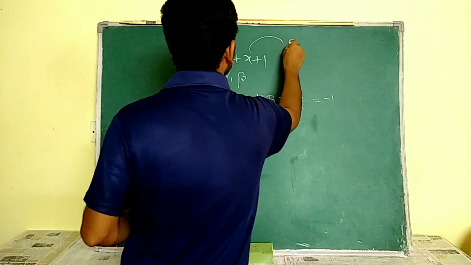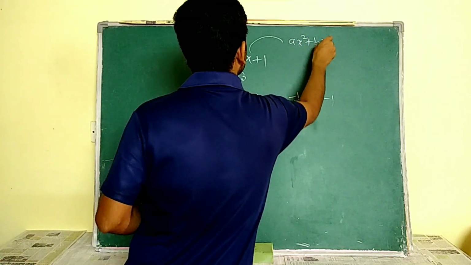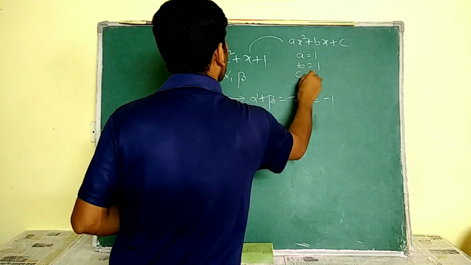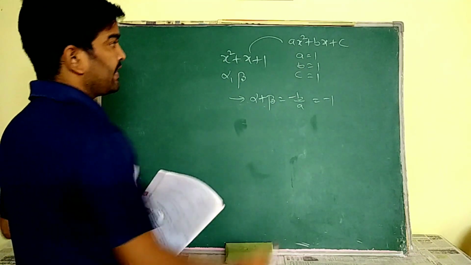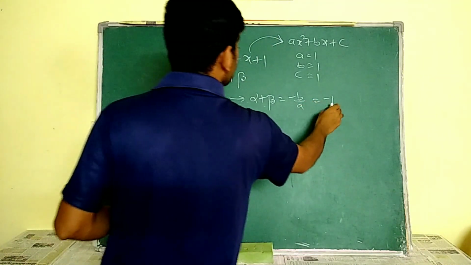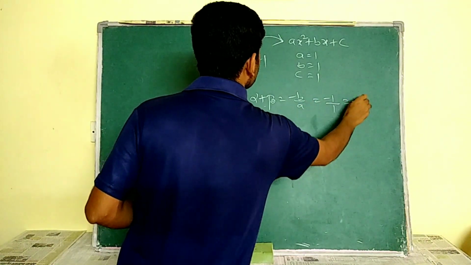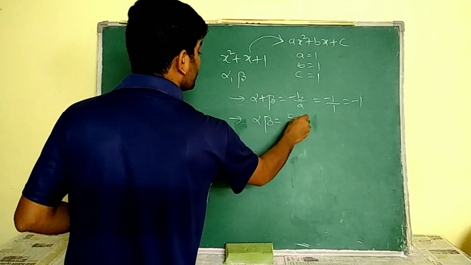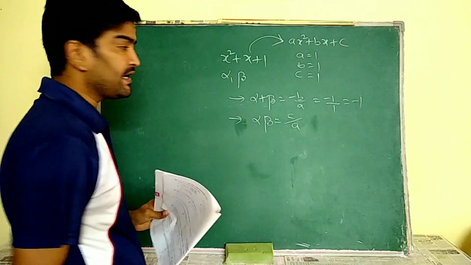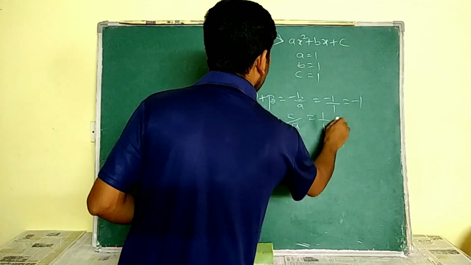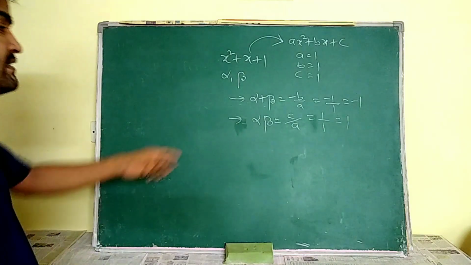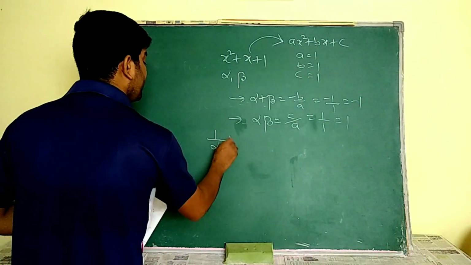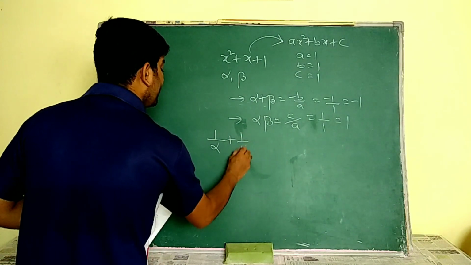By comparing it with ax square plus bx plus c, here a is equal to 1, b is equal to 1, c is equal to 1. Okay. Now tell me what is minus b by a, that is minus 1 by 1, that is equal to minus 1. Product of zeros alpha into beta is equal to c by a. C by a in the sense 1 by 1, that is equal to 1. I obtained sum of zeros and product of zeros. Okay, keep aside. Here he asks us to find 1 by alpha plus 1 by beta.